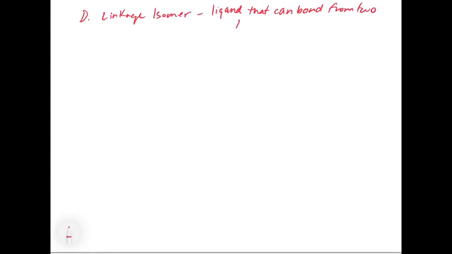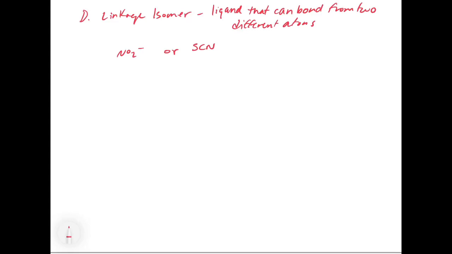Now, the last one for structural isomerism is what we call a linkage isomer, and this happens quite frequently. So this is where you have a ligand that can bond from two different atoms. So, for example, you could have NO2 minus, or you could have SCN.